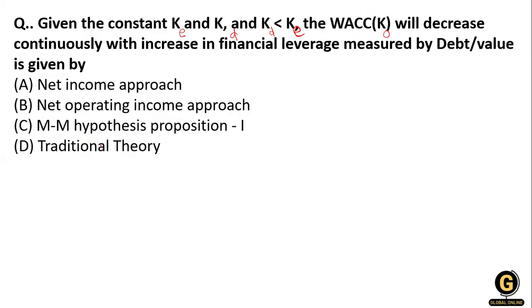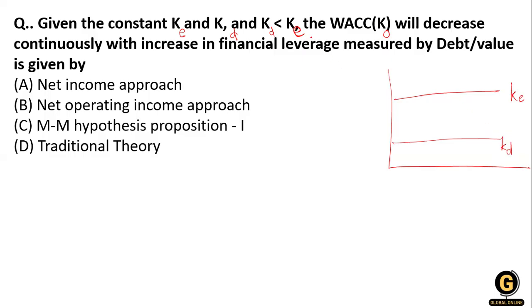So what is given? You know that the question is about, I will read it over here. Look, what he is talking about is when the Kd and Ke are constant. This K is the cost of equity, and the cost of debt is constant.